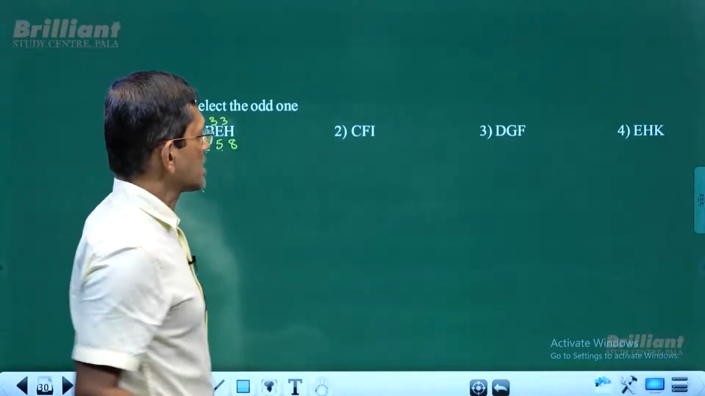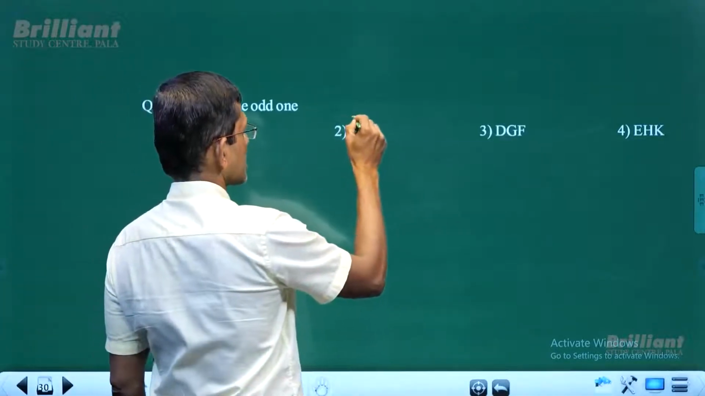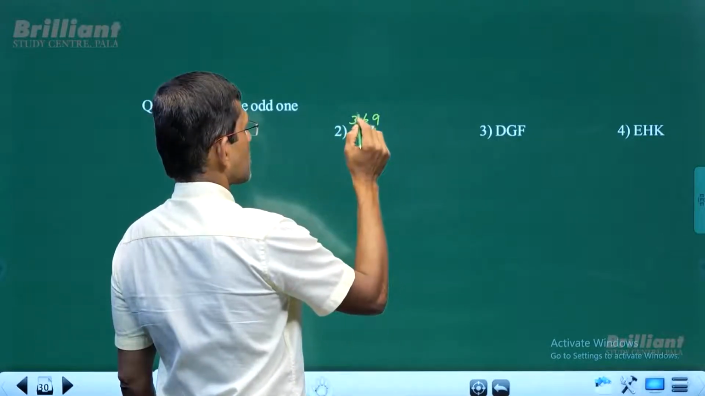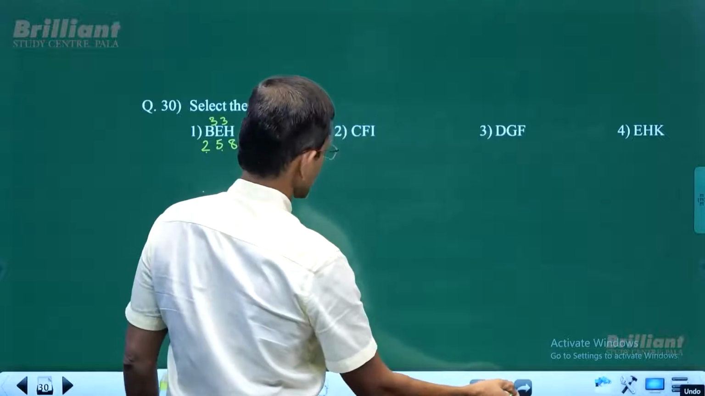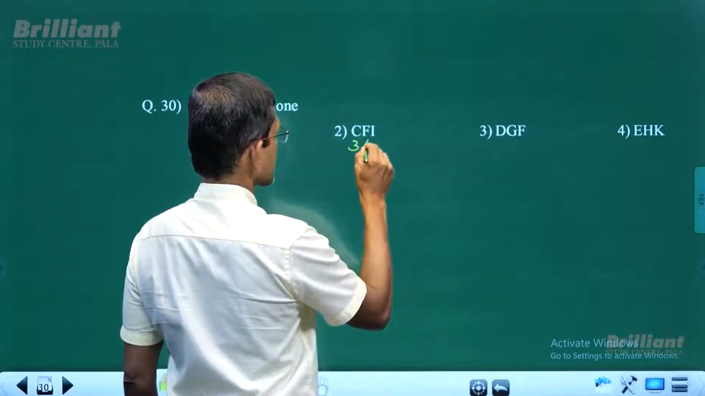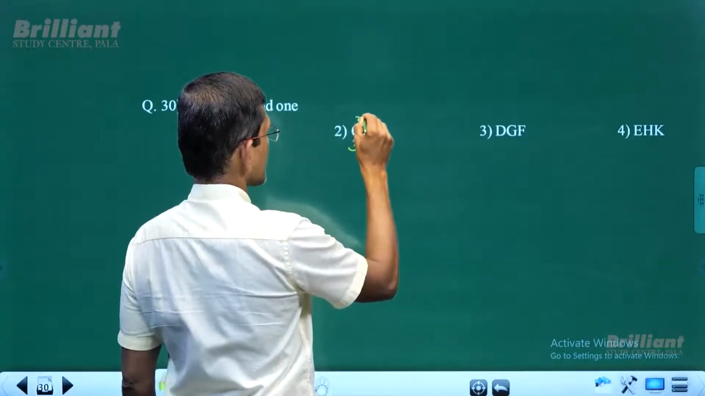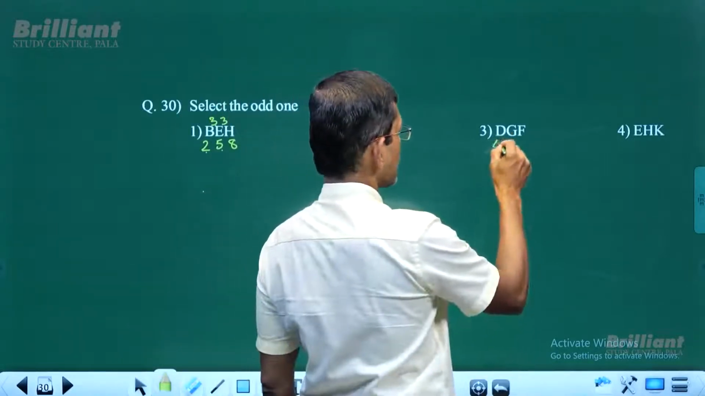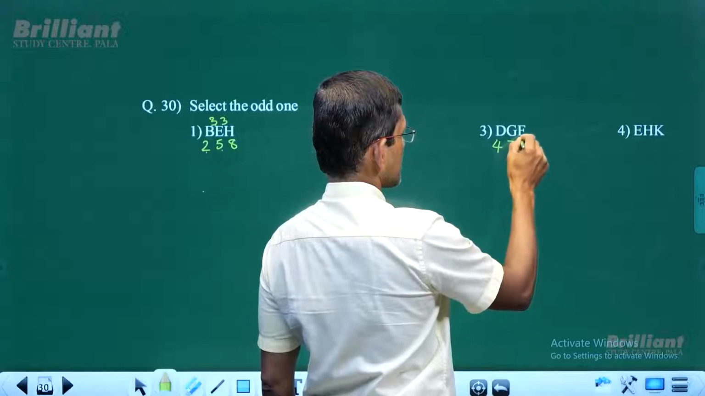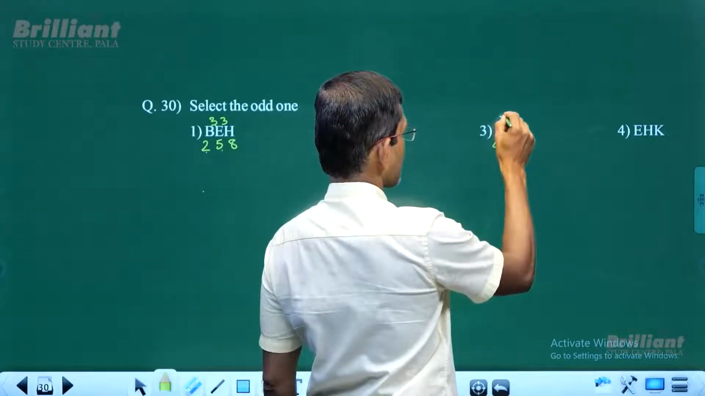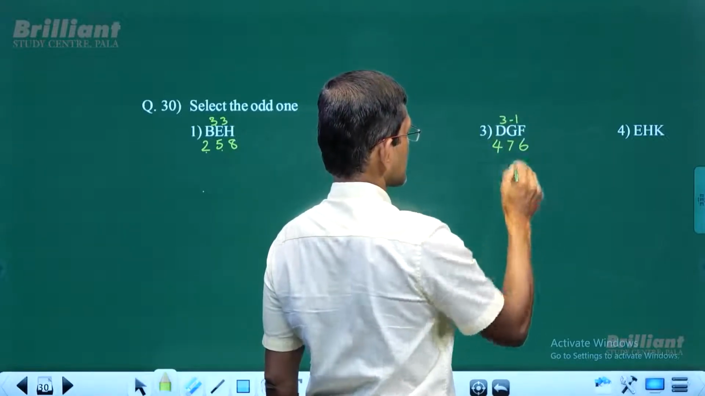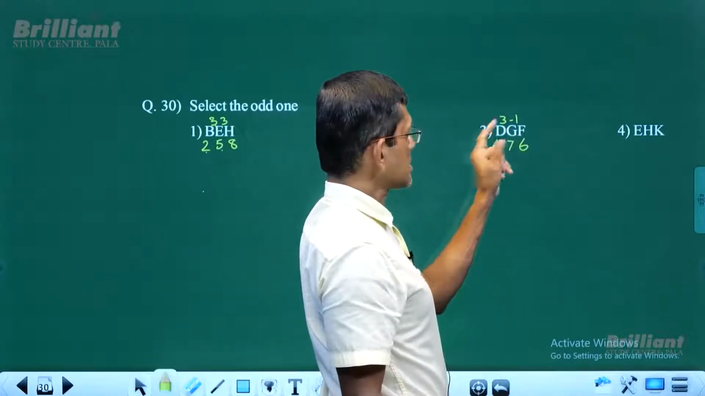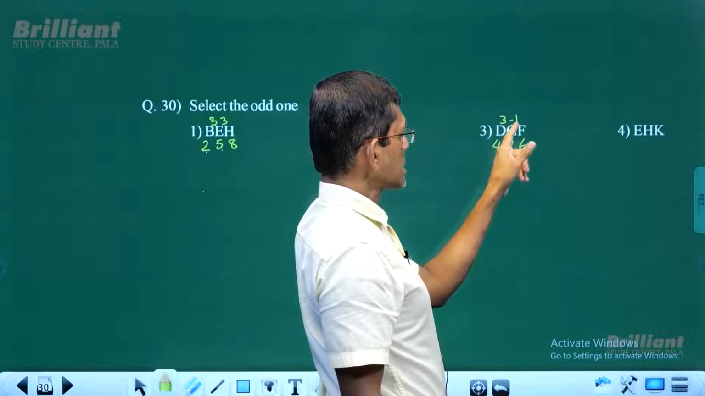Now CFI. CFI, this is 3, 6, and 9. Let me write it this way: 3 here, 6 here, 9 here. So 3, 3 again. Now DGF. D is 4, this is 7, this is 6. So this is 3 and this is minus 1. D plus 3 is G. G minus 1 is F.